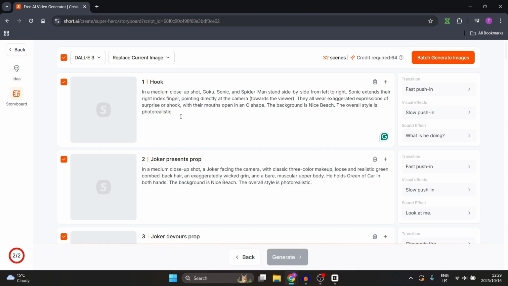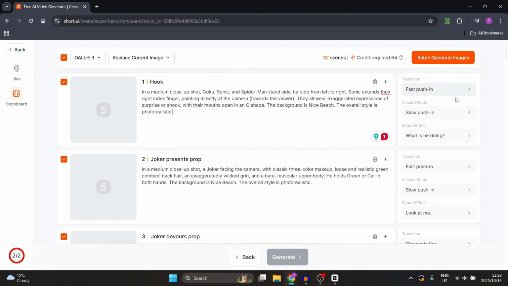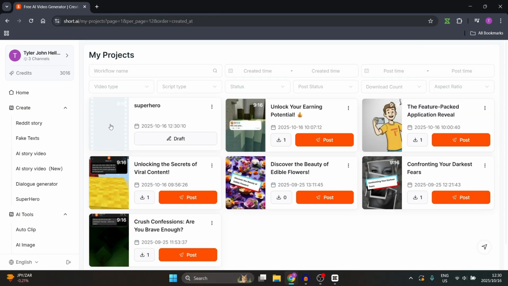You can also edit any one of these scenes. So you'll see the transition, the visual effects, and the sound effects on the right hand side per scene, and you can also just edit the actual text. Once you're done, you're going to go and click on batch generate images, and within a few seconds it will be in your my projects section, which I showed you earlier on. So here it is, and we'll come back to this in a few seconds.